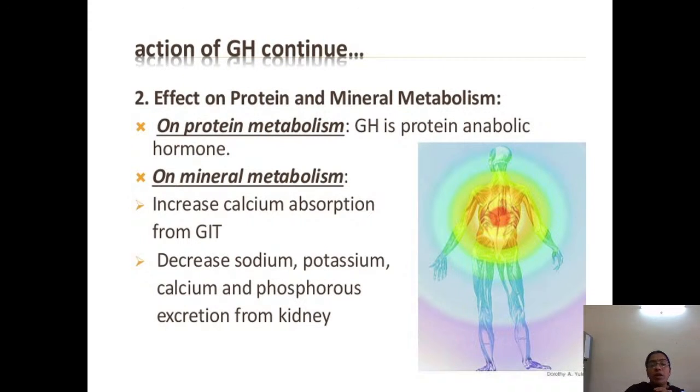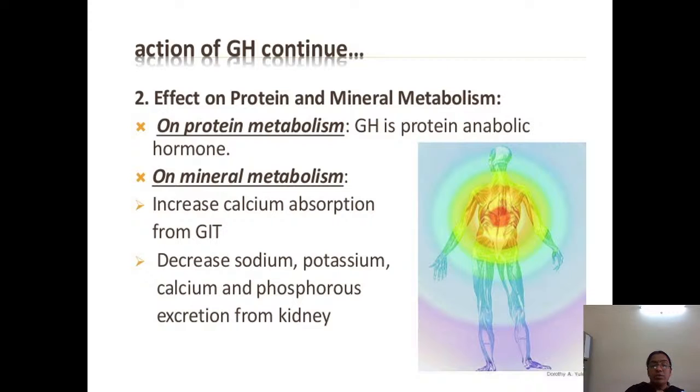Now the effect of growth hormone on protein and mineral metabolism. On protein metabolism, growth hormone is a protein anabolic hormone. It is helpful for construction, not destruction, and increases the metabolism of proteins.